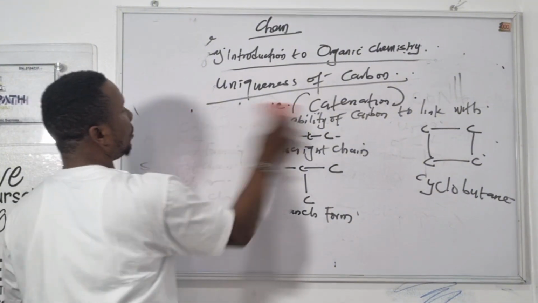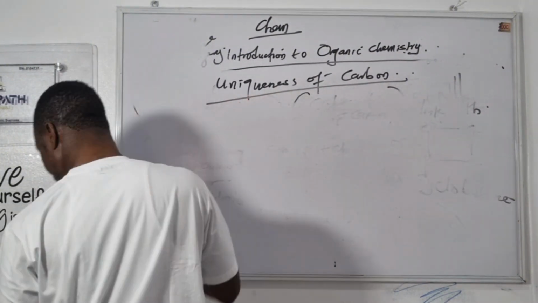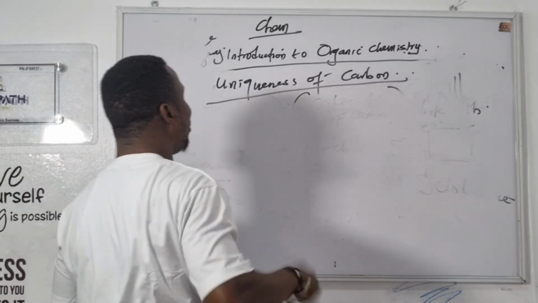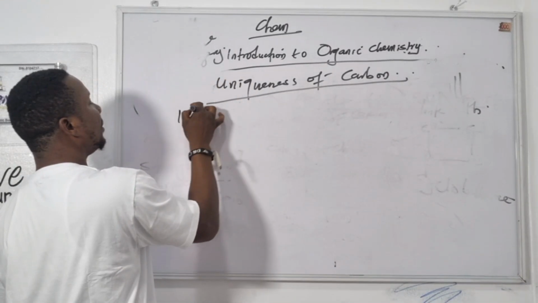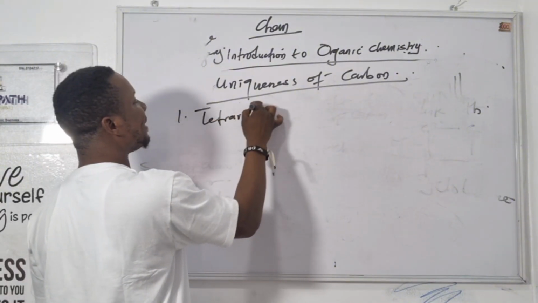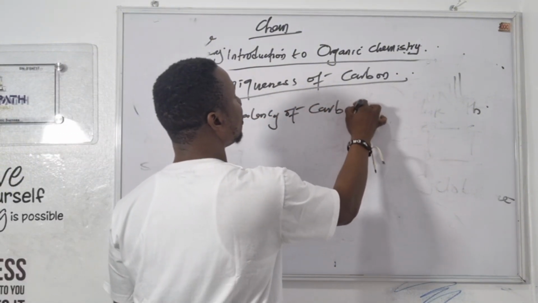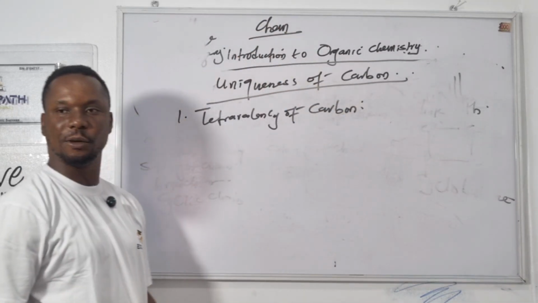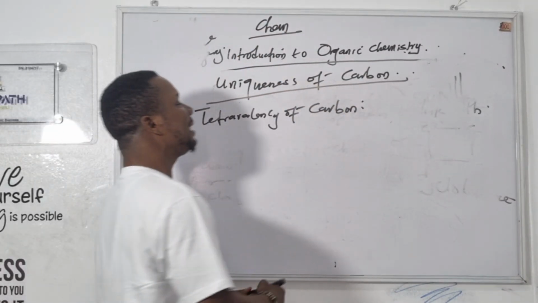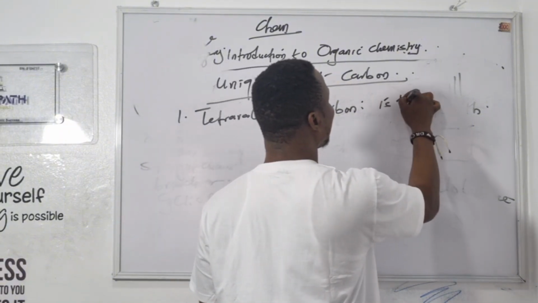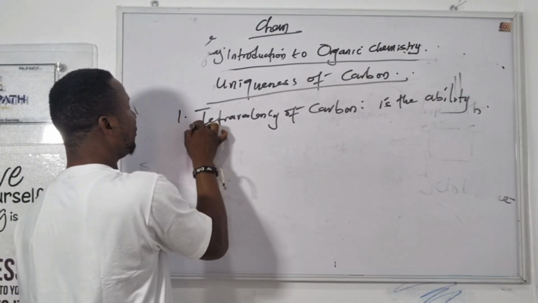Number two, the second uniqueness is tetravalency of carbon. What is tetravalency?